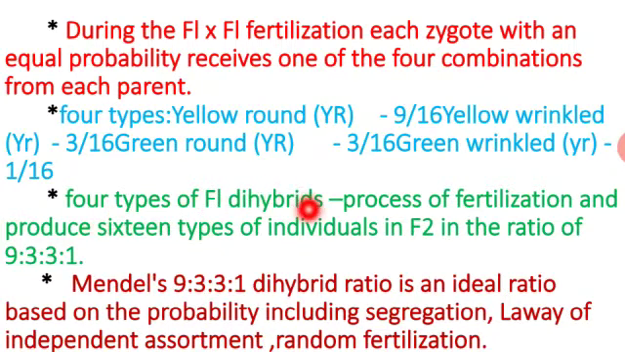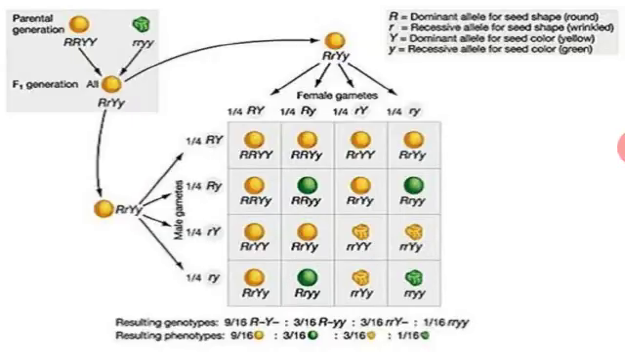And after this F1 process of fertilization, in F2 it produces 16 types of individuals. The ratio for this dihybrid is the 9:3:3:1 ratio. So here the law of segregation, law of independent assortment and random fertilization have probably happened. So this is the